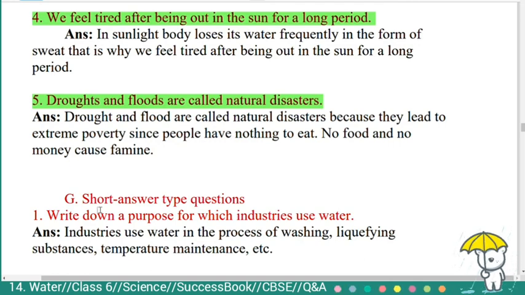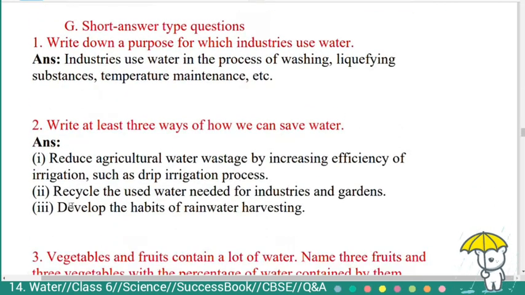Next, main G. Short answer type questions. First question, write down a purpose for which industries use water. Answer, industries use water in the process of washing, liquefying substances, temperature maintenance, etc.